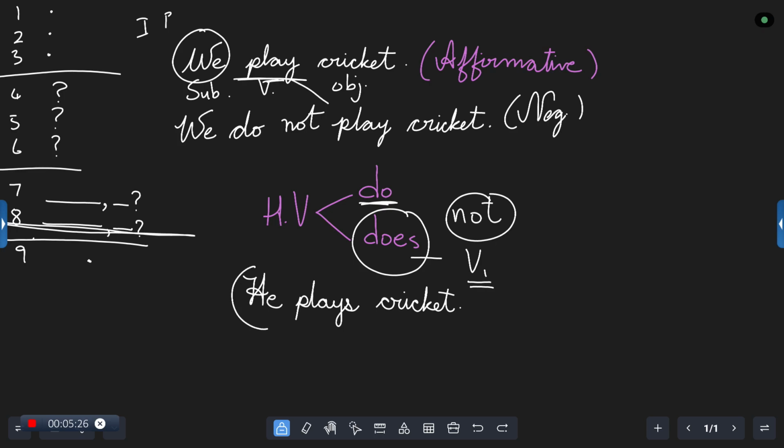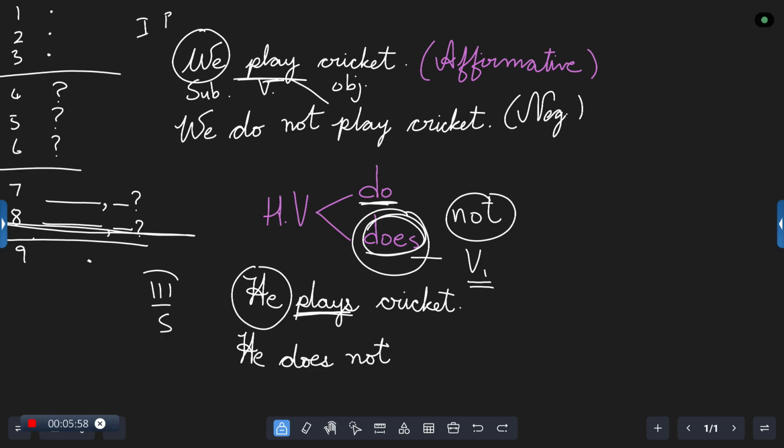Now let us see how we change this sentence. What is this he? Is it first person, second person or third person? It is third person and that too it is singular. In case they ask you the gender, masculine or feminine? Masculine. We all understand that. So now when we have to change this sentence into negative, we get the subject as it is. He. What happens in the place of do? We should understand that we need to make use of does. He does. What's the next step that we need to do? Add not. He does not.